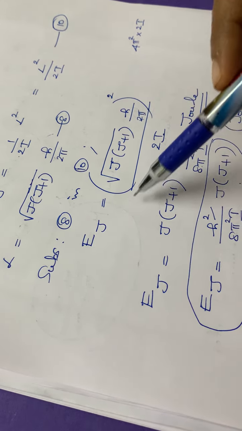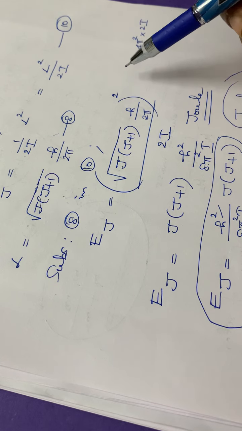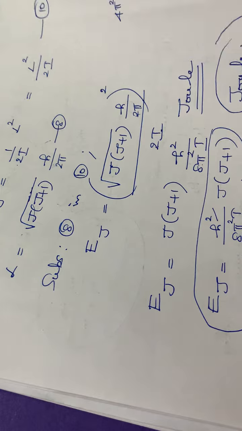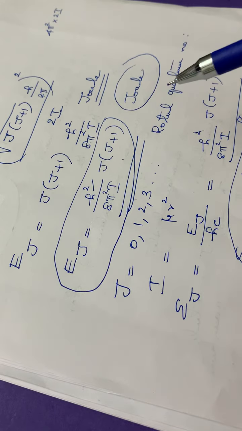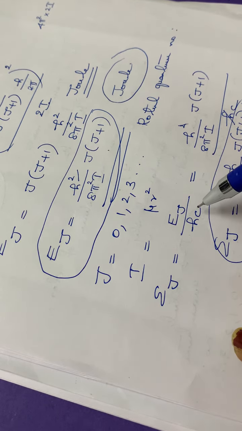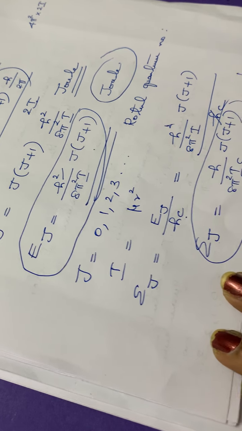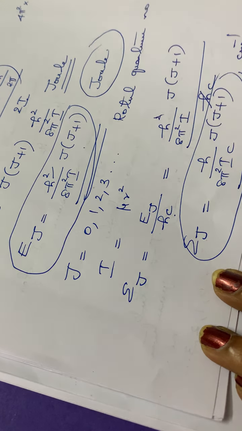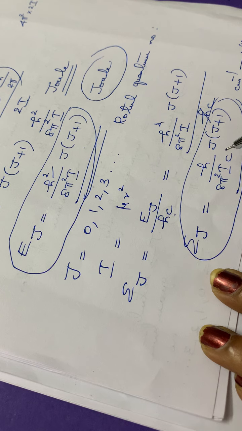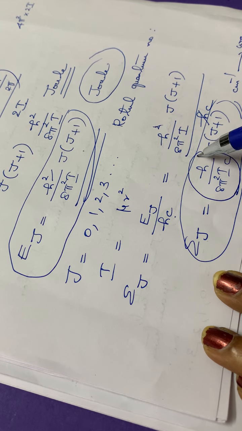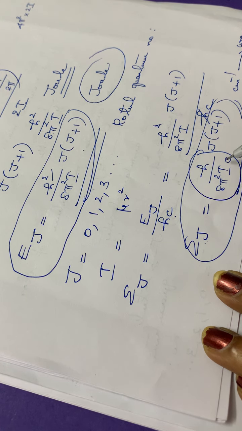Squaring and simplifying, we get the energy in joules. Then you have to convert it into centimeter inverse or wave number, for that you divide by h into c. The answer will be epsilon J equal to h divided by 8 pi square IC into J plus 1 centimeter inverse. Then substitute h by 8 pi square IC as B. Therefore, epsilon J is equal to B into J plus 1 centimeter inverse.